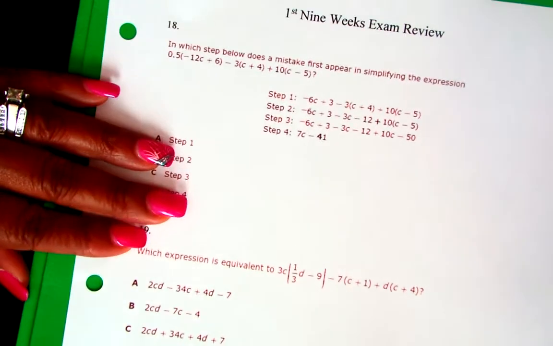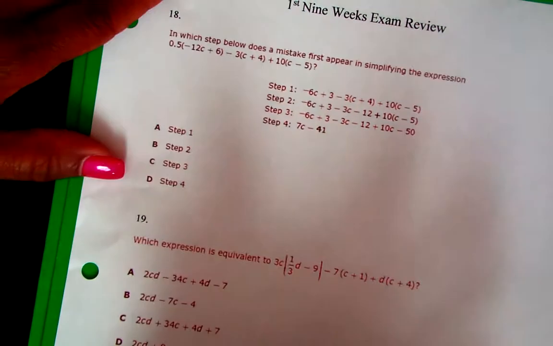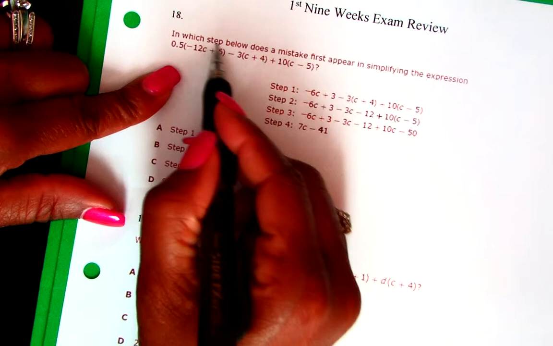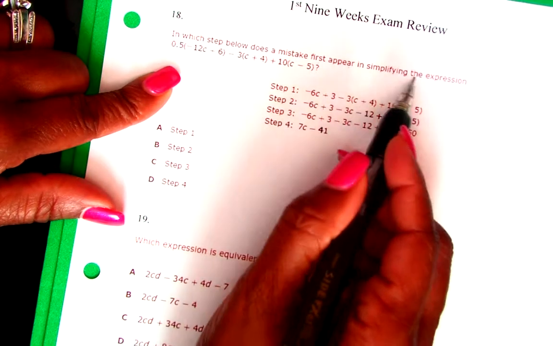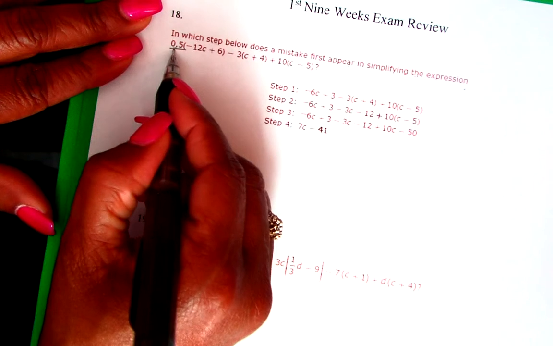Number 18. Oh, no calculator for this. Well, we could, but I'm not going to do that. So let's do this. In which step below does a mistake first appear in simplifying the expression? Let's simplify it. Guys, look at this as being half.